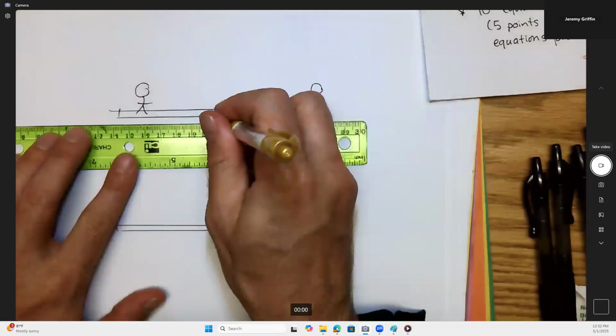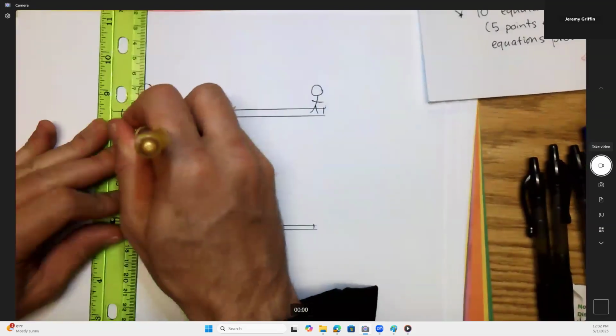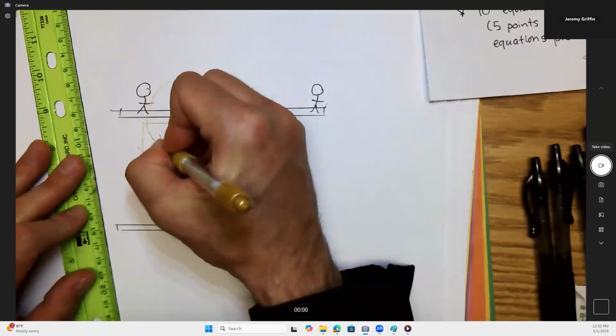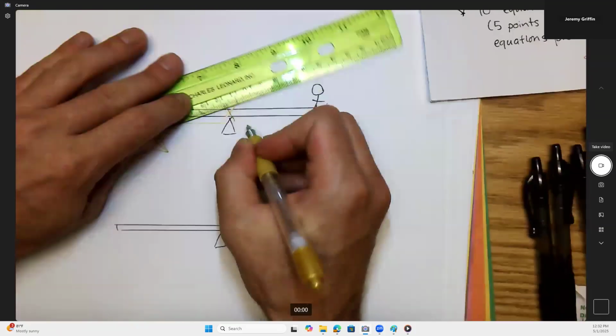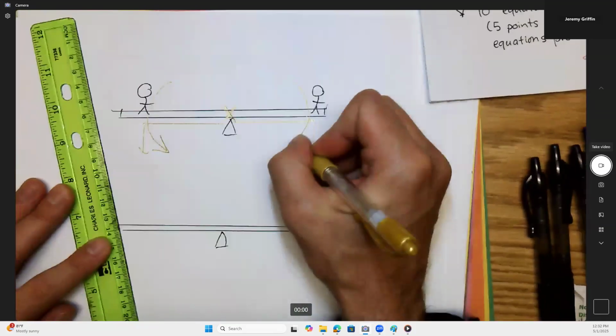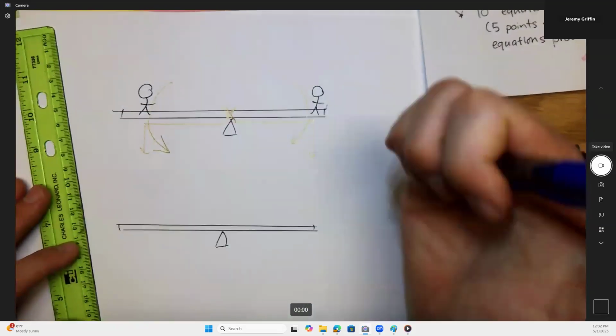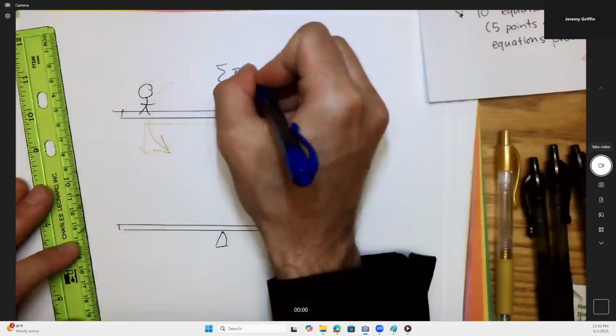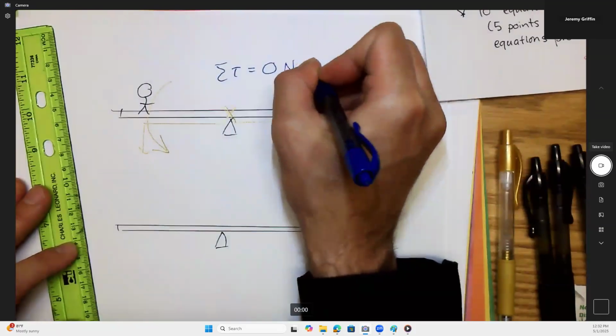Okay. So wouldn't that be this radial arm crossed with this force produces some counterclockwise torque, and this radial arm crossed with this force produces a clockwise torque, and maybe the sum of the torque is zero. So I can say the net torque, the sum of the torque is 0 Newton meters. All right, so that is a starting point.